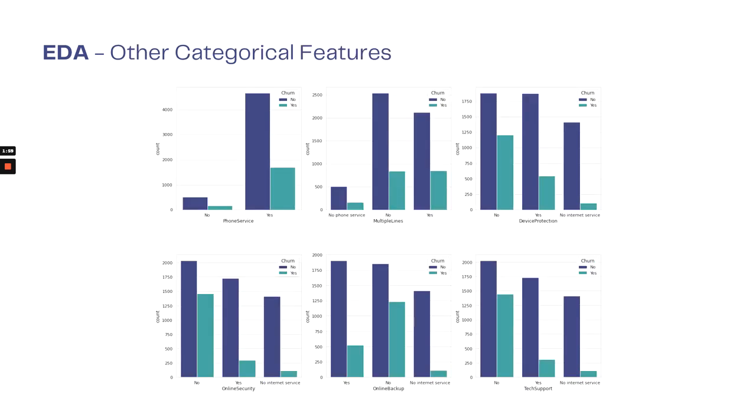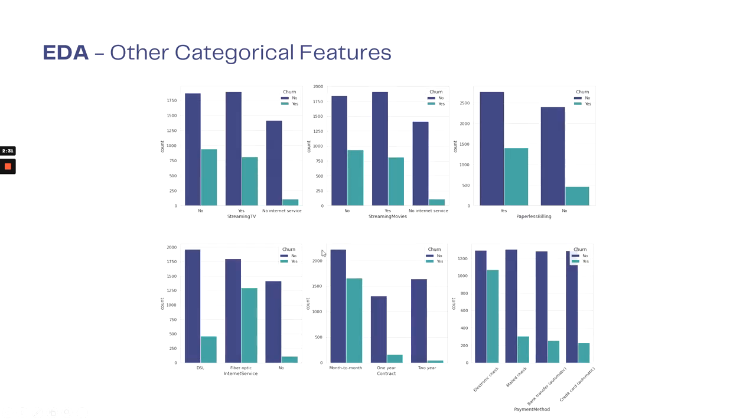And then we can see the other categorical features in our dataset, such as phone service, multiple lines, device protection, online security. These are basically the additional features that customers can subscribe to with that particular telco. We can see a similar trend here. If they do not subscribe to these additional features, they are more likely to churn compared to those who subscribe. It's the same for streaming TV and streaming movies: if they do not subscribe to these features, they are more likely to churn.